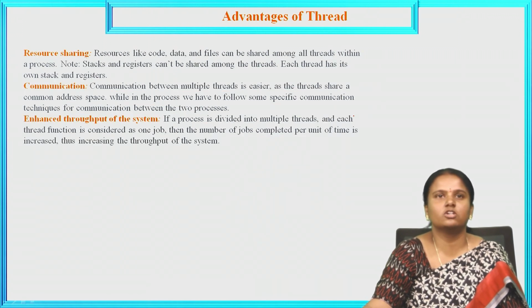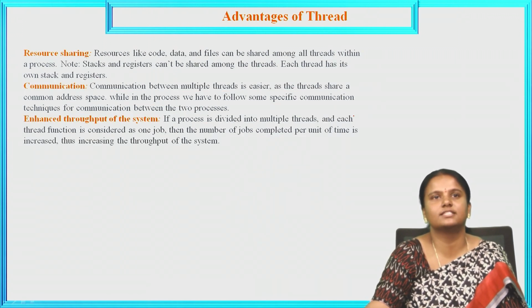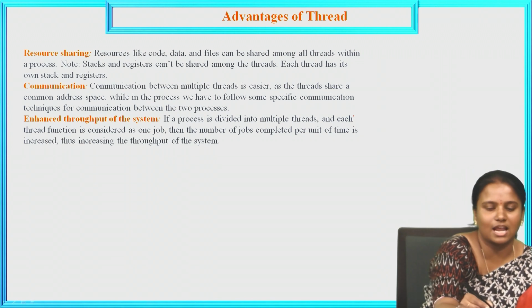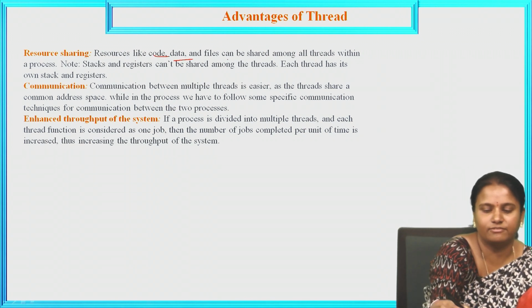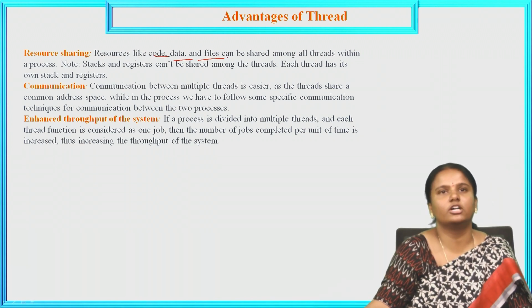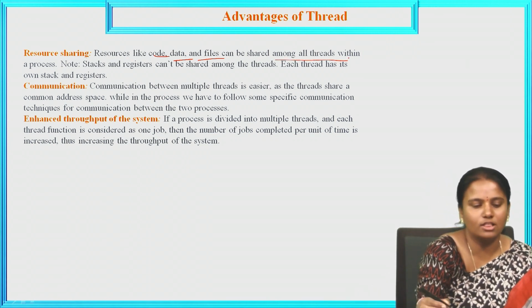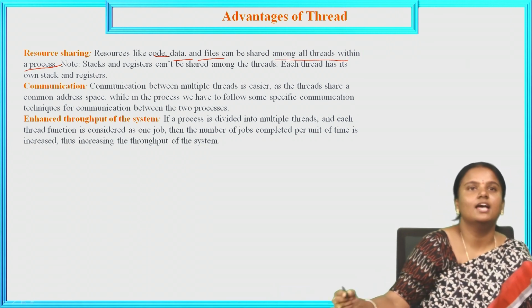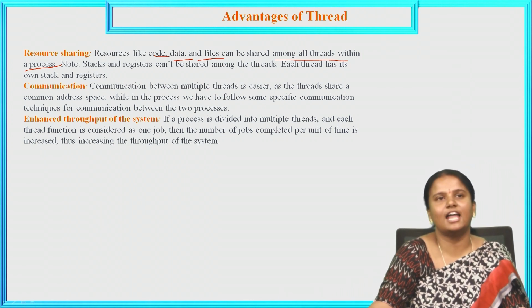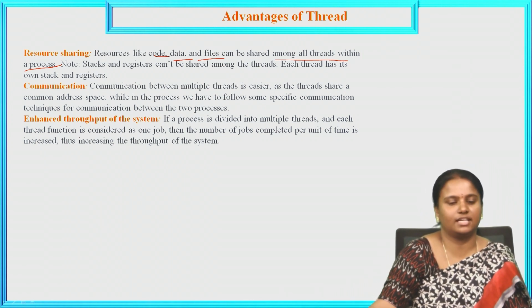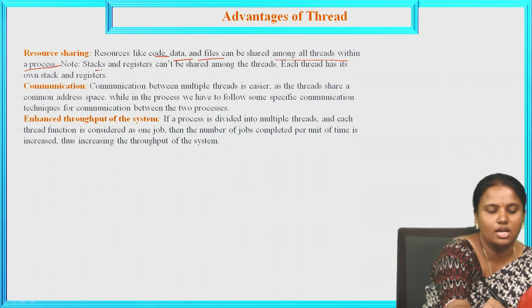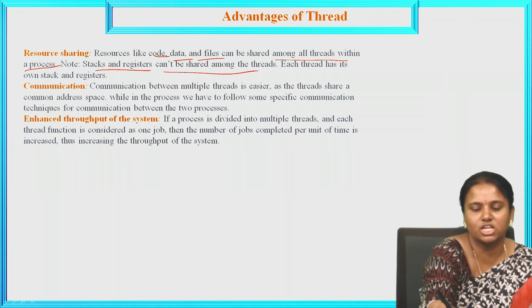Next, resource sharing. How are we going to share resources? Resources like code, data and files are shared among all threads within a process. See the note: stacks and registers can't be shared among the threads.